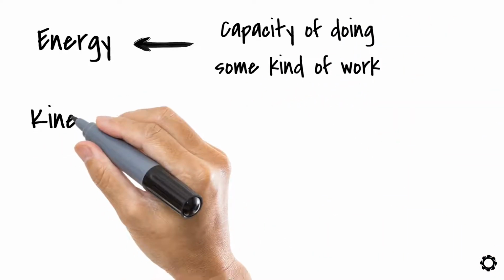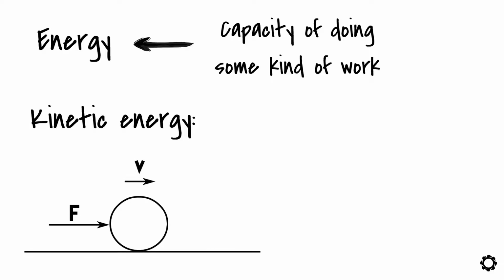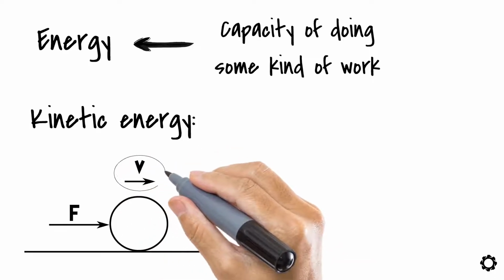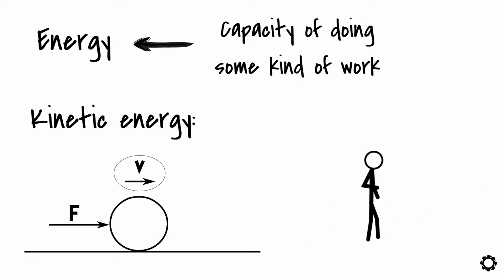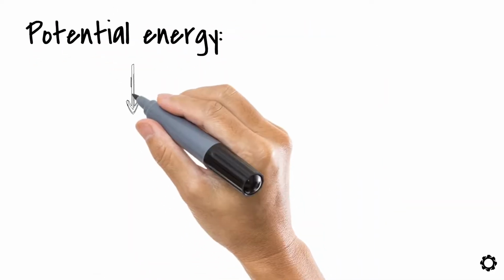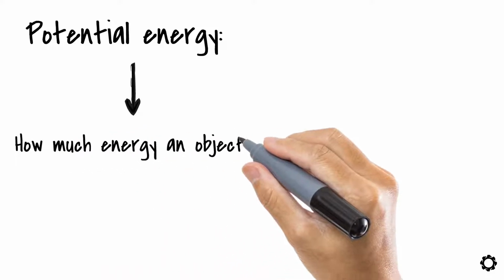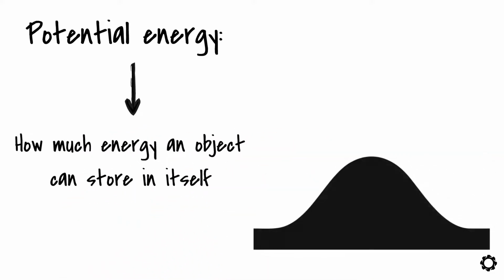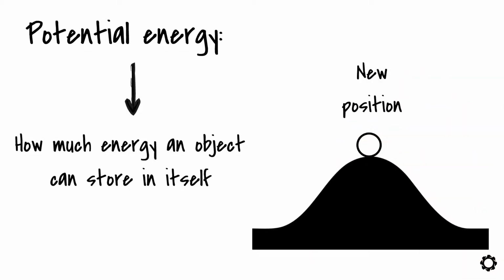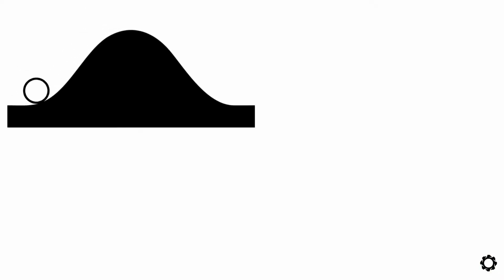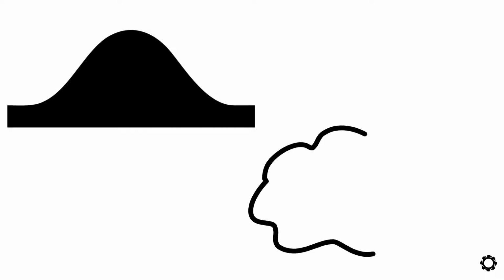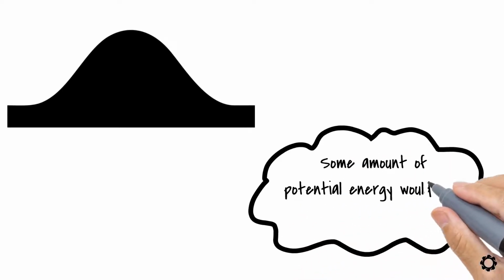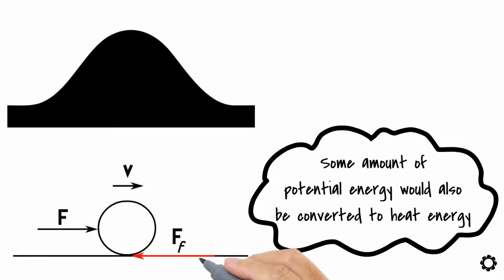For instance, kinetic energy, which is related to the motion of the particle, tells us something about the magnitude of the particle's motion when the work is applied on it. Another form of energy is potential energy, which tells us, on the other hand, how much energy an object can store in itself when the work is done to move it from a reference plane to a new position. If we let the particle move back to its reference plane, its potential energy will be converted back to kinetic energy. But keep in mind that some amount of potential energy would also be converted to heat energy because of frictional forces that are doing work to stop the motion of the particle.